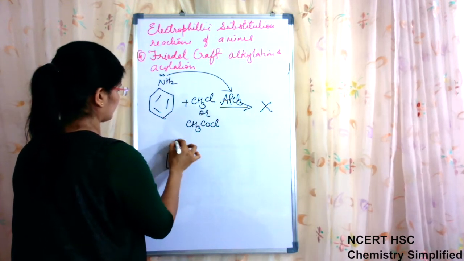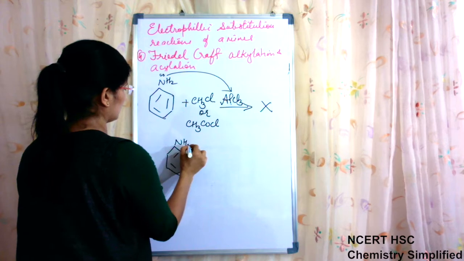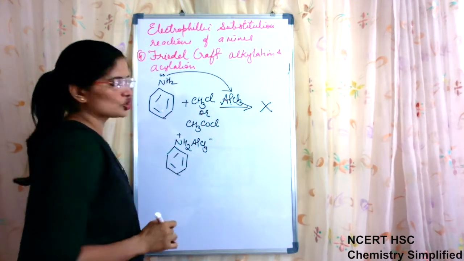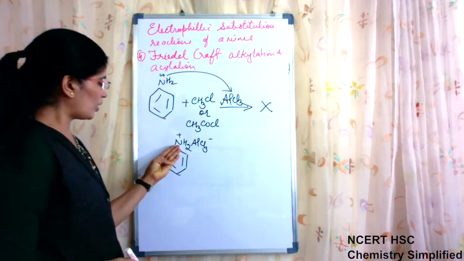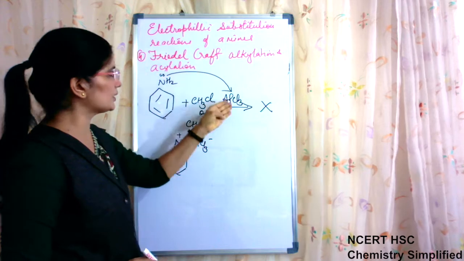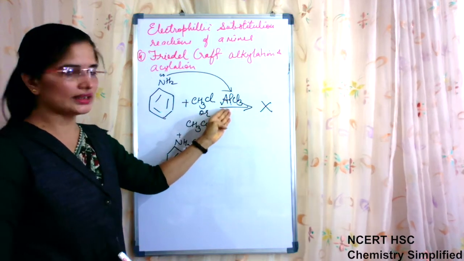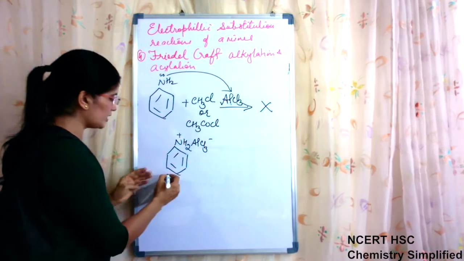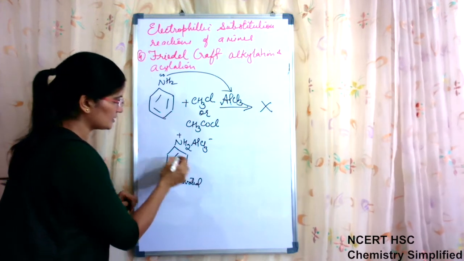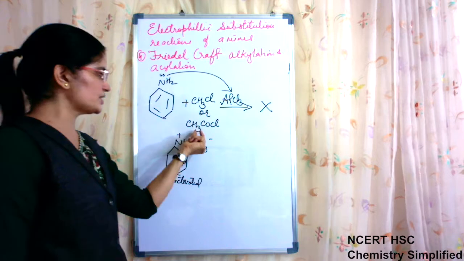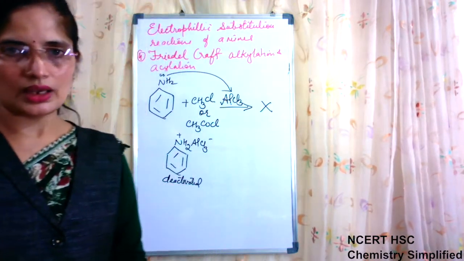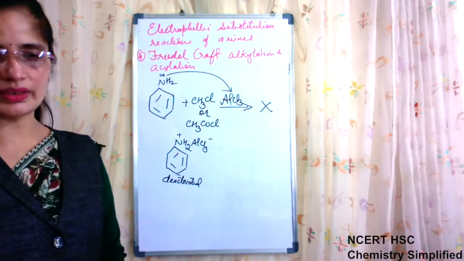The resulting salts are formed. Now because the nitrogen lone pair which was activating the ring is now involved in making a bond with AlCl3, it is not free, so the ring is deactivated. When the ring is deactivated, these reagents cannot attack it to cause the substitution reaction. Hence it does not give substitution reaction.